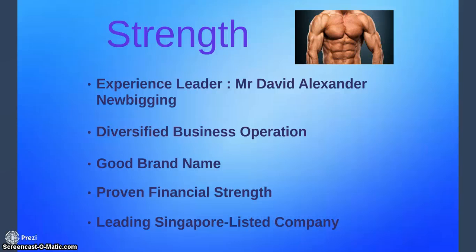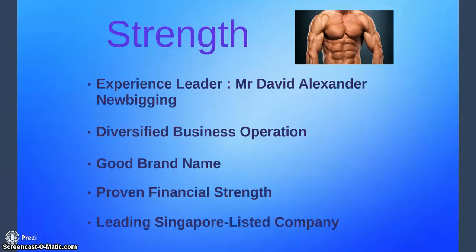Since April 2012, Mr. David, also known as Alex, has been appointed as Chief Executive Officer and Group Managing Director at Jardine Cycle and Carriage Limited. He has a wide range of experience. He also is the CEO of IKEA, and he has been with Jardine Matheson since 1995 and had taken part in a variety of roles. So with such an experienced leader, he's definitely able to lead well for Jardine Cycle and Carriage.